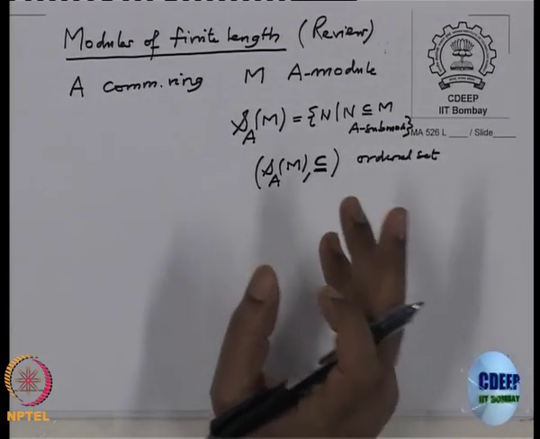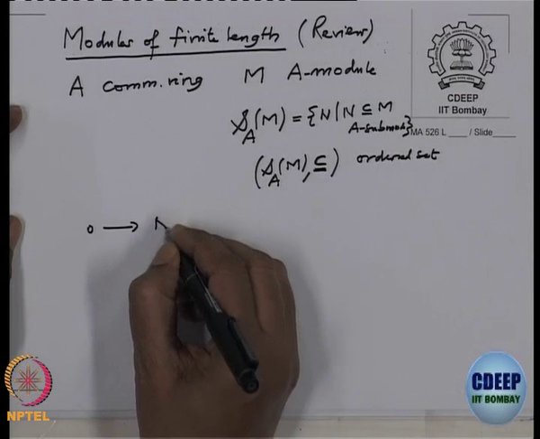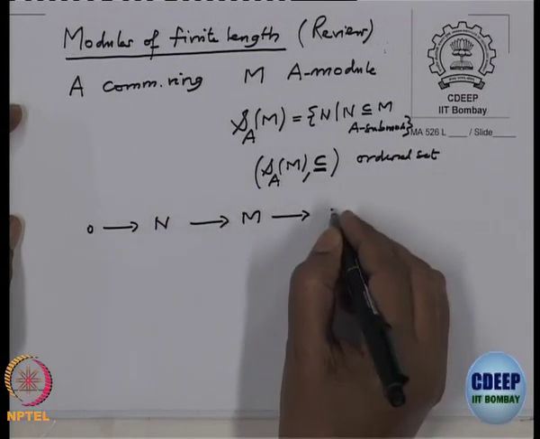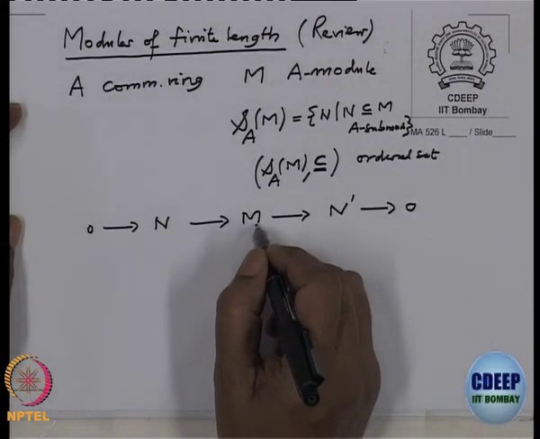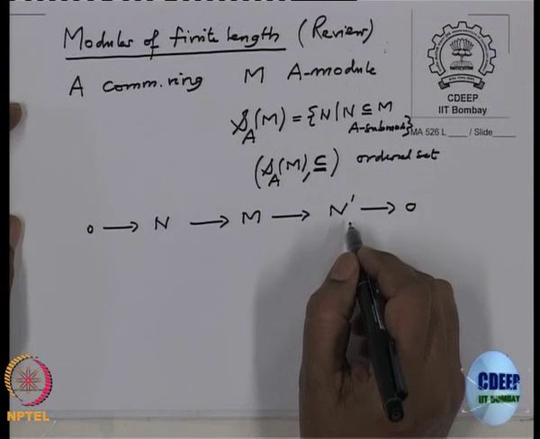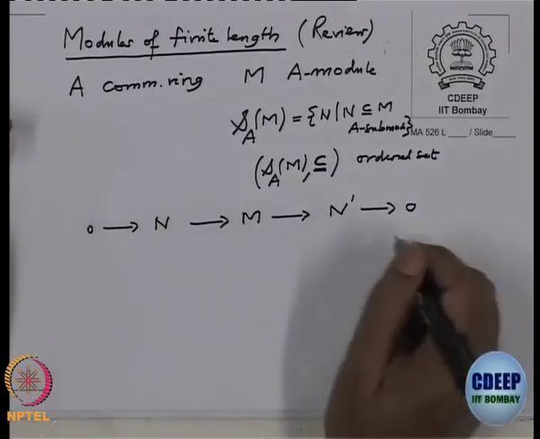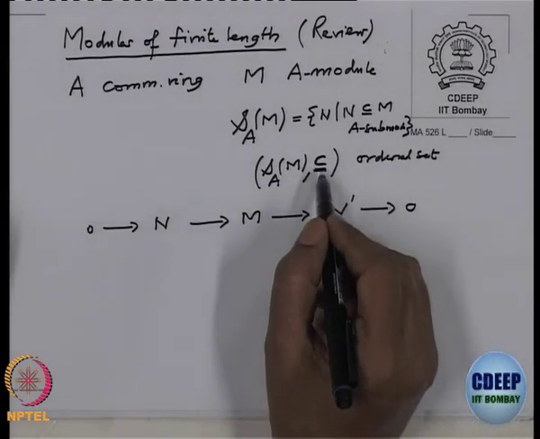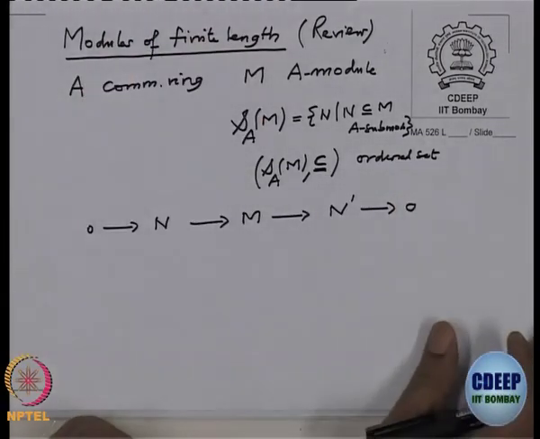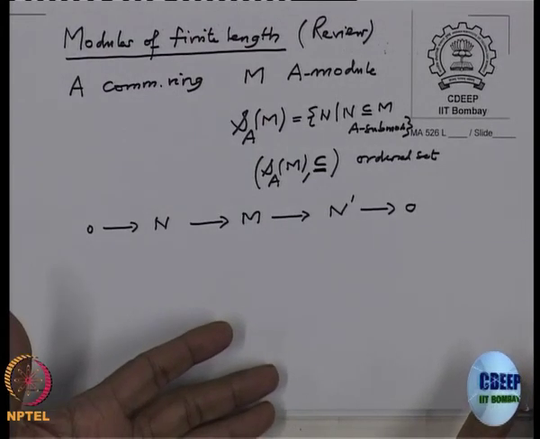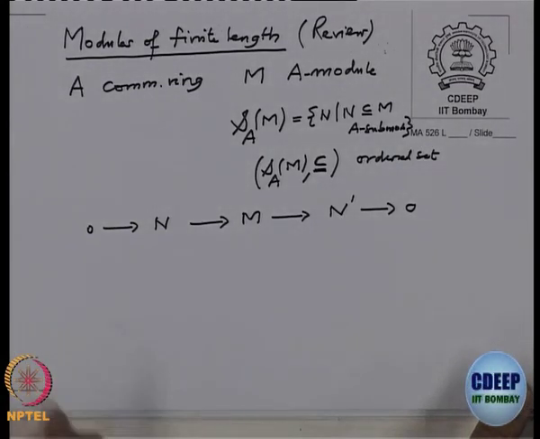For example, suppose you have a short exact sequence 0, N, M, N prime, and the middle module M is Noetherian; then the other two modules are Noetherian. The same statement holds for Artinian: if M is Artinian, then these two are Artinian. How will you prove it? You just change the order, and this is really neat. Now you may have seen examples of modules which are Noetherian but not Artinian, and Artinian but not Noetherian.